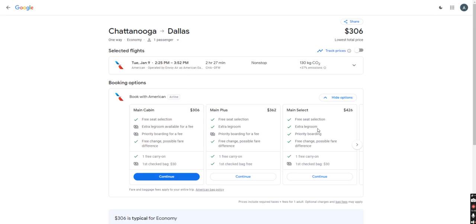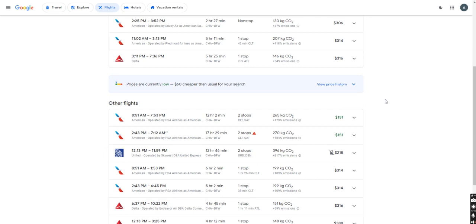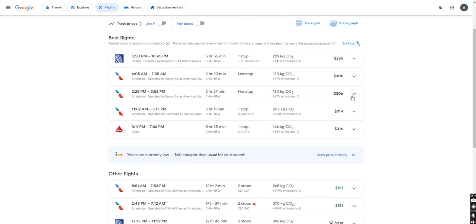Now, Chattanooga is a small area, so I can understand the prices, and you can see relative to the other airlines there, that is pretty cheap. We do have cheaper options with stops, but that's how much this ticket is going for. Inflation's crazy. That's so much money for this plane trip. I wouldn't want to drive it, so I understand paying that much. And of course, for the nonstop, I love airports, so I love stopping, but the nonstop is crucial in many aspects for traveling.